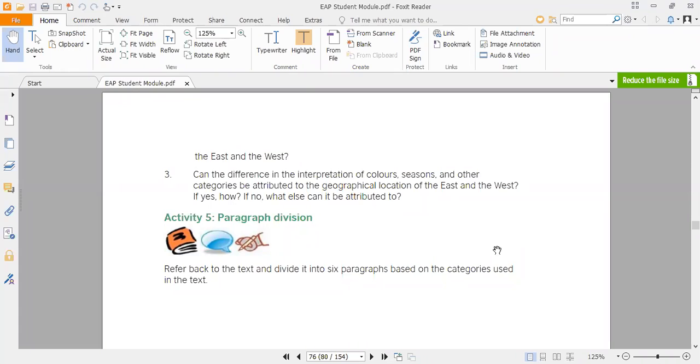If you think that there are geographical reasons that we people have different concepts and ideas related to the different categories, then how? You have to write it down there. If you think that no, it is not because of the geographical location, what else can it be attributed to? Then what do you think is the reason that we Eastern and Western people have different interpretations, analyses, and perspectives related to color, season, and other categories? So you have to give the answer to this question in an appropriate way.